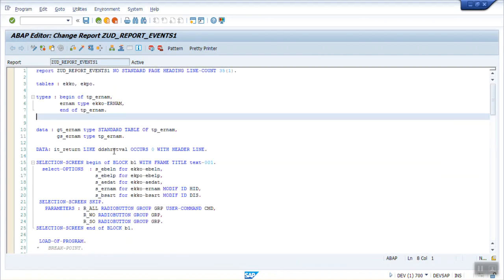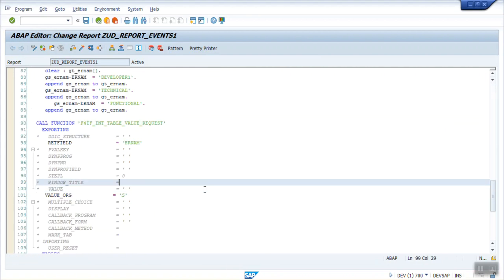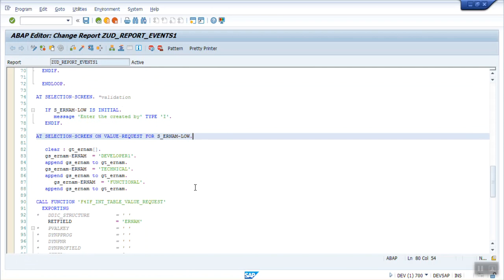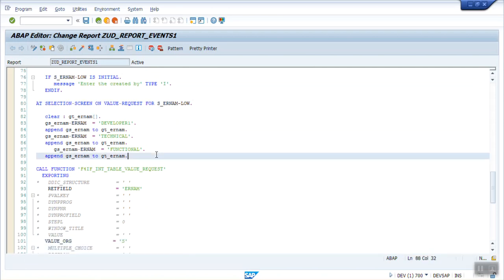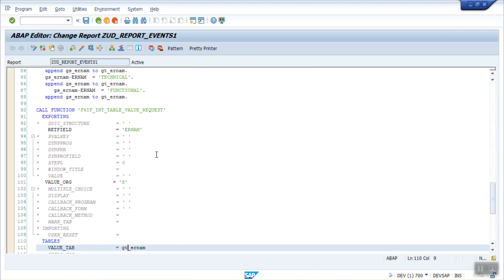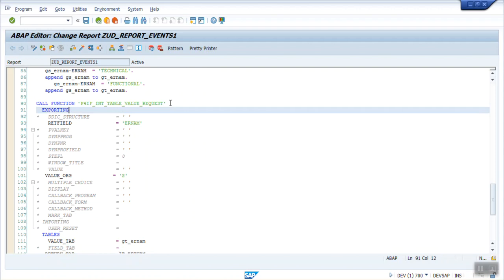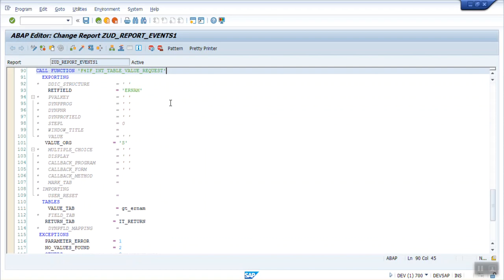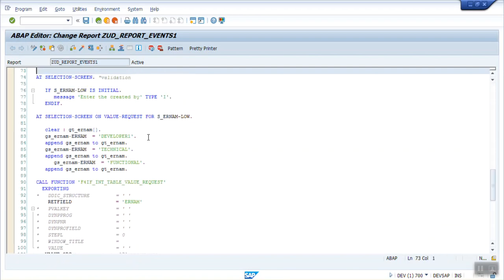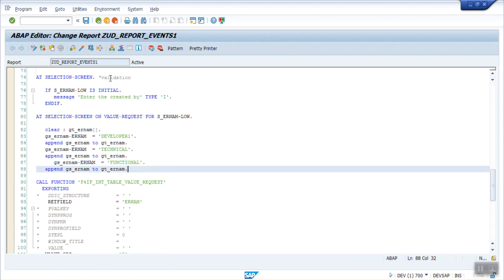So if you see here, for my field, that is the created by field, what I have done here is at selection-screen on value-request for that field. That means the from field. I have made an internal table, and I am showing that internal table's values to the user through this function module, that is F4IF_INT_TABLE. So inside this event we can make our logic. I am displaying the internal table values, and the values will be developer 1, technical, and functional, in the user ID that is created by.